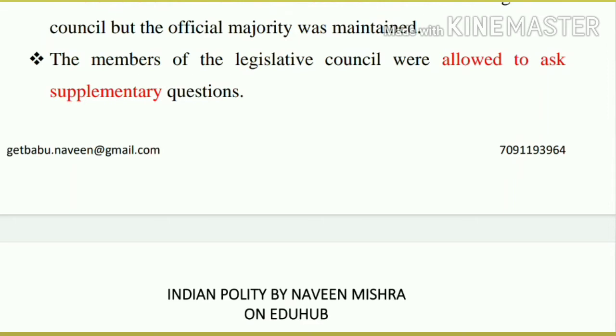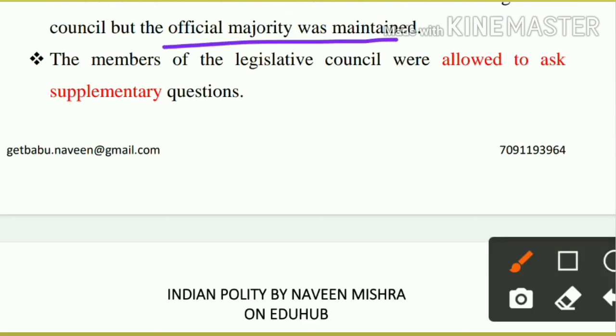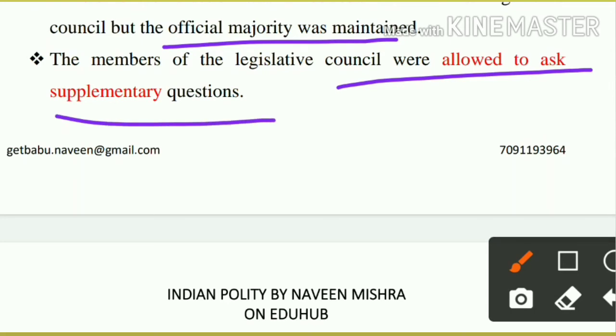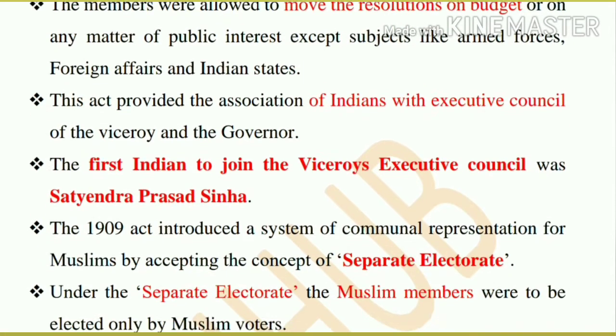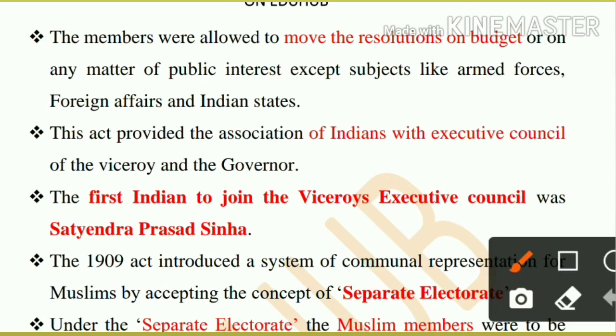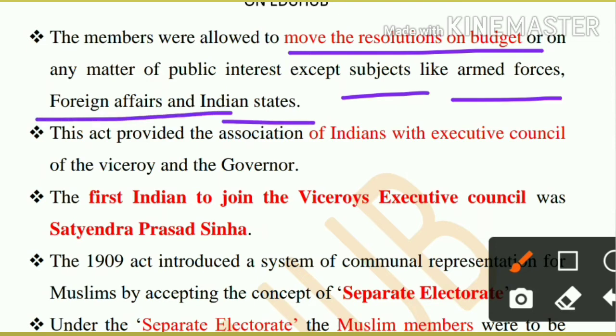But the official majority was always maintained. What is official majority? The majority of Britishers, Englishmen, was always maintained till that time. The members of the Legislative Council were now allowed to ask supplementary questions. In 1892 the members were allowed to move resolutions on the budget. So they can move resolutions on other subjects also, except armed forces, foreign affairs, or Indian states.